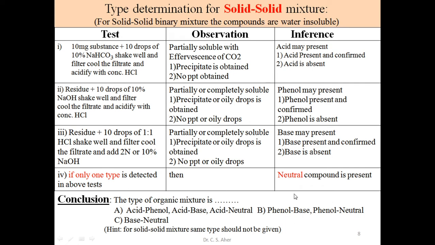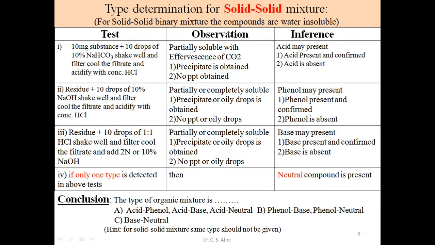So for this solid mixture there are various combinations. It may be acid phenol, acid base, or acid neutral: one compound is acid, phenol absent, base absent, then by this fourth test we say the second compound is neutral.